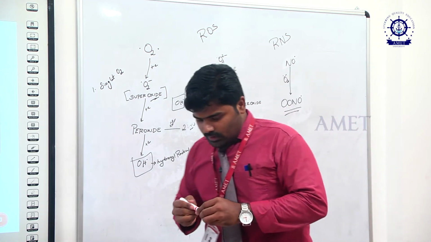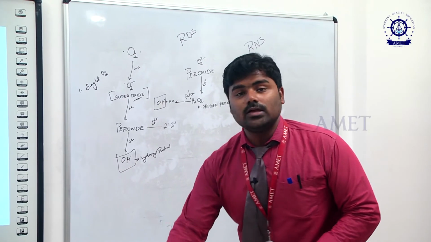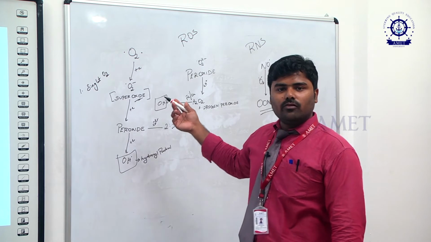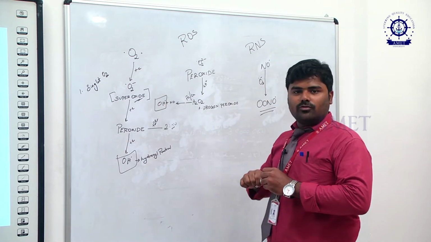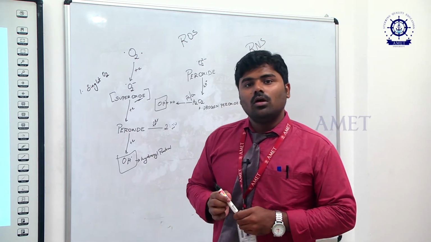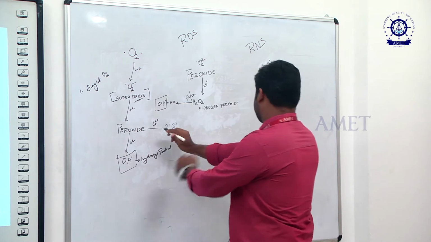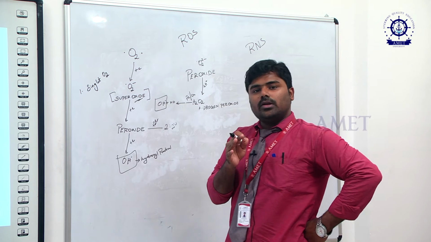So this is the way how the free radical will be formed in our body, right? Now how it can be quenched or scavenged by means of antioxidants is what we are going to look at. As I said earlier, we have 3 enzymatic antioxidants.